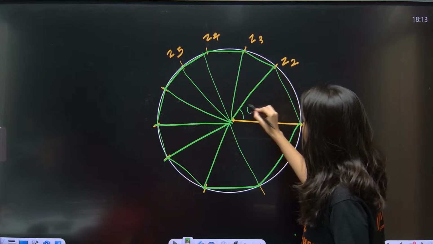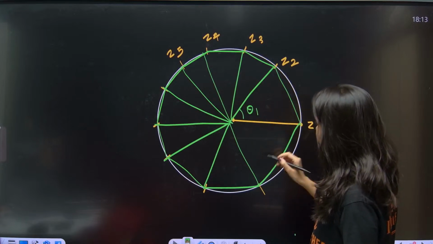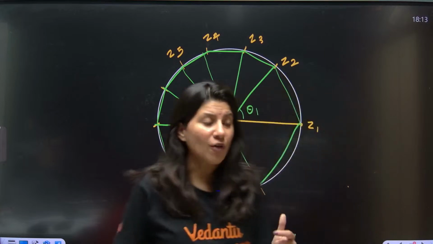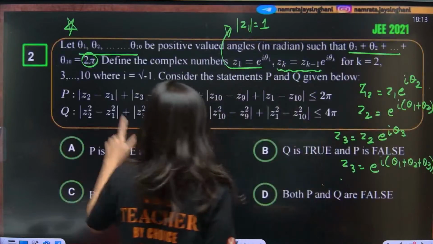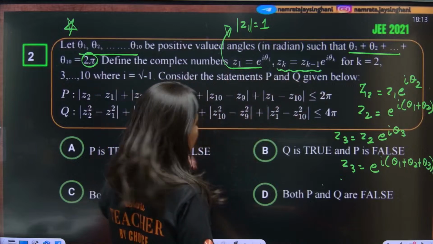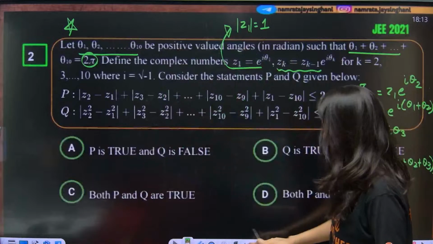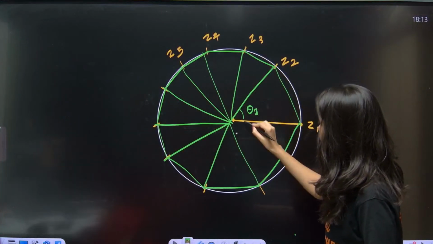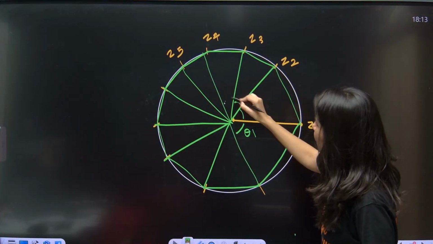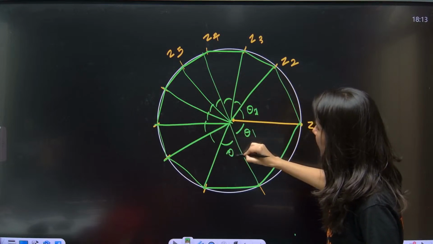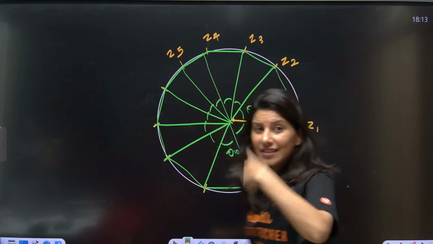So this angle will be theta 1. So basically sum of all angles. Now as per the question, sum of all the angles, theta 1, theta 2. So there will be 10 angles, right? There will be 10 angles. So this is your theta 1, theta 2, theta 3, 4, 5, 6, 7, 8, 9 and finally this is theta 10. Sum of all angles is making a circle.